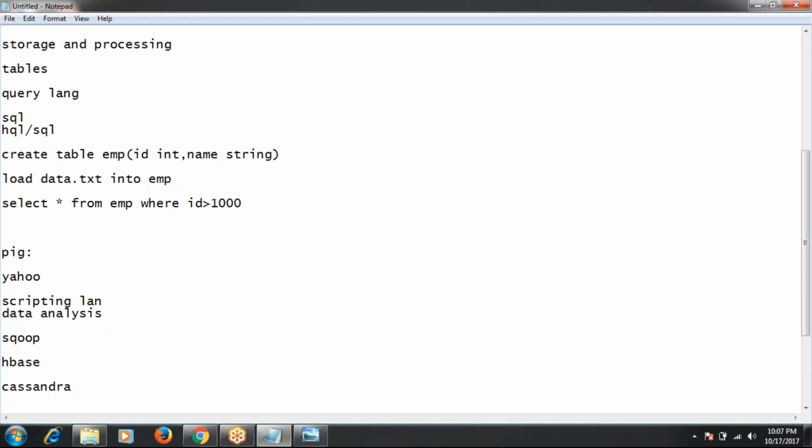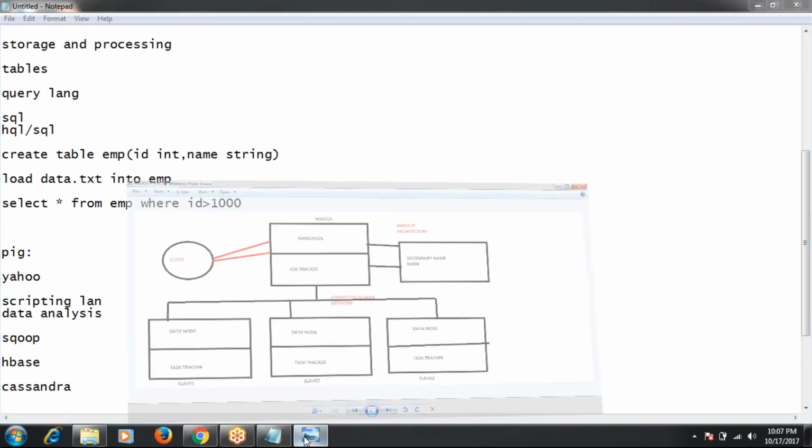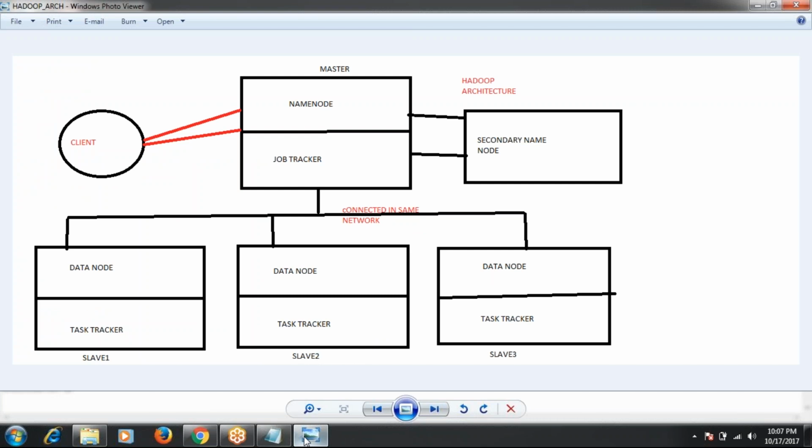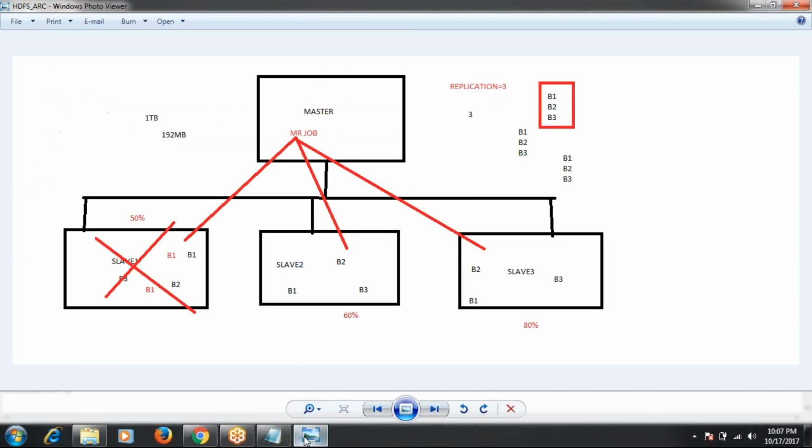Data analysis means after putting our input data into the Hadoop cluster, if we want to analyze and process this data, we can use MapReduce or Hive or Pig or Spark. We have so many options. So Pig is completely used for data analysis.